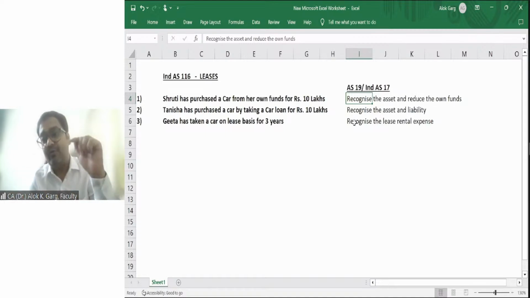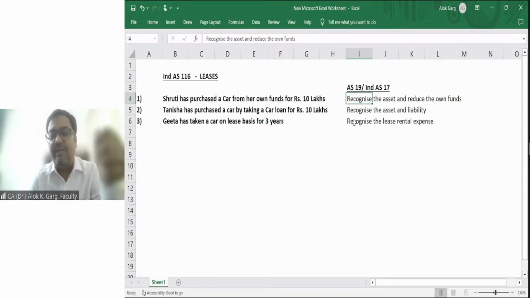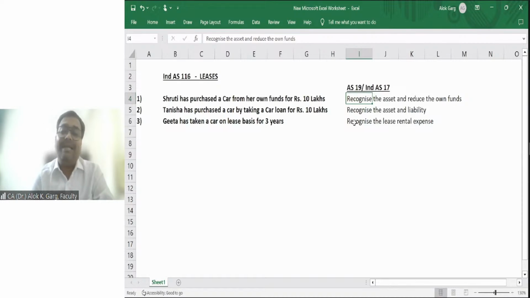I'm talking about right to use. They are getting the same right to use of the asset, whether they take it on a loan basis or on a lease basis. The same right to use they are getting from option number 2 and option number 3. So a dialogue started happening: if someone is getting a right to use, then why should this asset not be capitalized in the balance sheet? Why should this liability not come in the balance sheet?